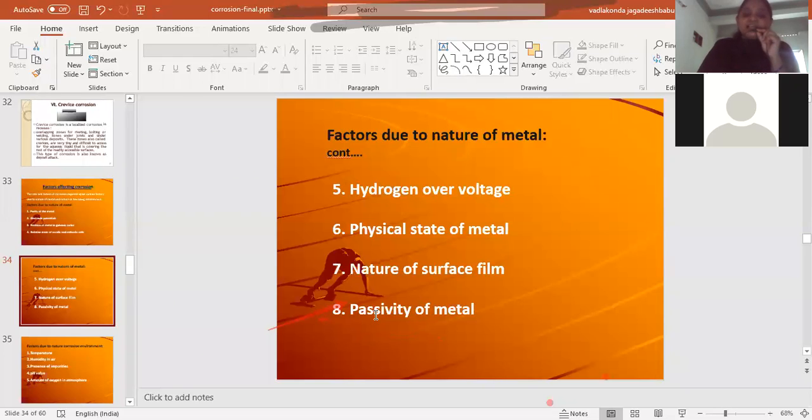Because of that self-healing capacity, some metals show passivity towards corrosion, and those metals are known as passive metals, like titanium, aluminum, chromium, nickel, and cobalt. These metals show more resistance towards corrosion than what we expect from their position in the galvanic series. So this is about the nature of metal, one of the factors influencing the rate of corrosion.